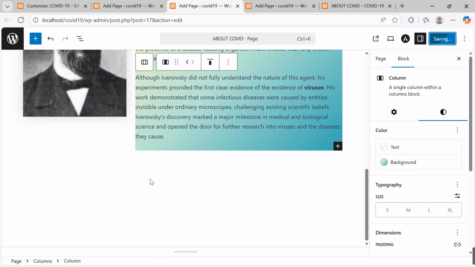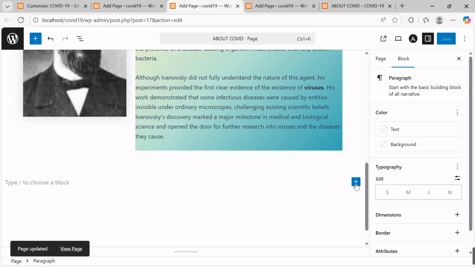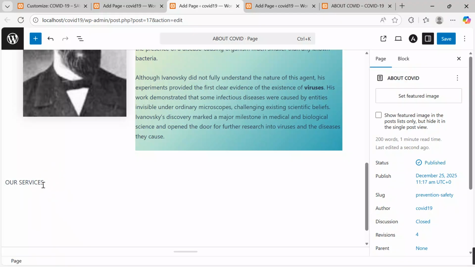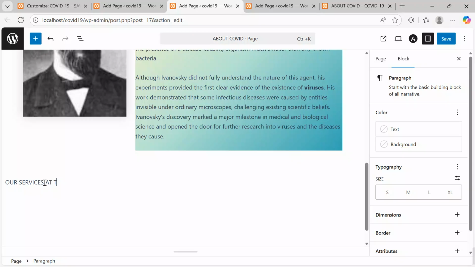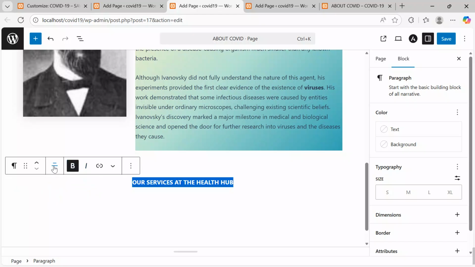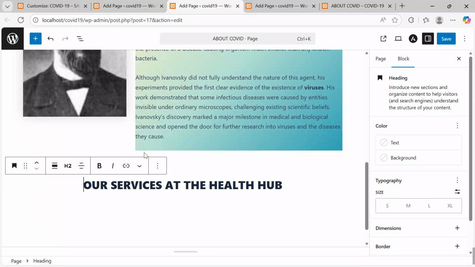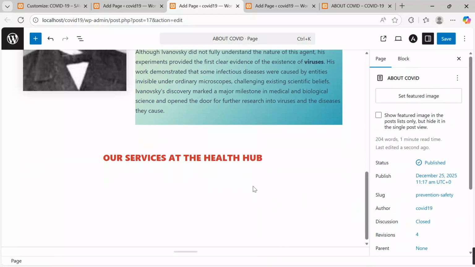Then I'll move here, insert another block. I want to insert a paragraph. I say our services. I come here, I align. Let me say our services at the health hub. I click over here, align text center, bold, come under heading. We want to be uniform. Let me keep it at 3. Color, I keep it red.